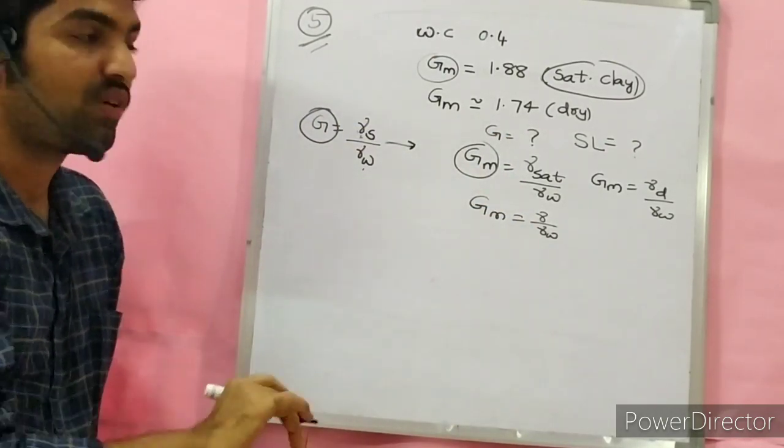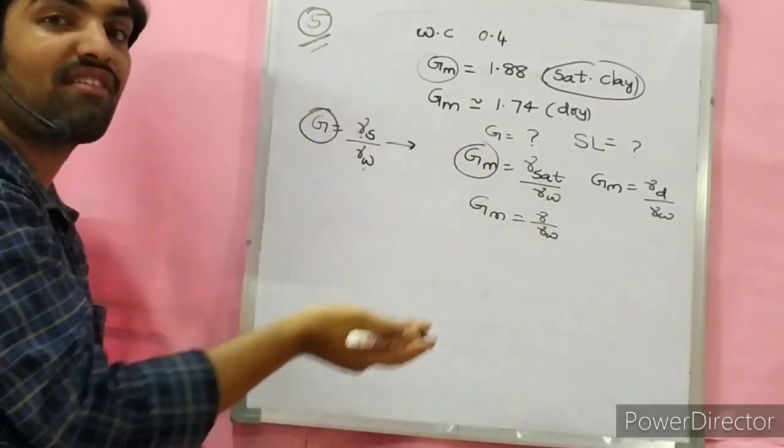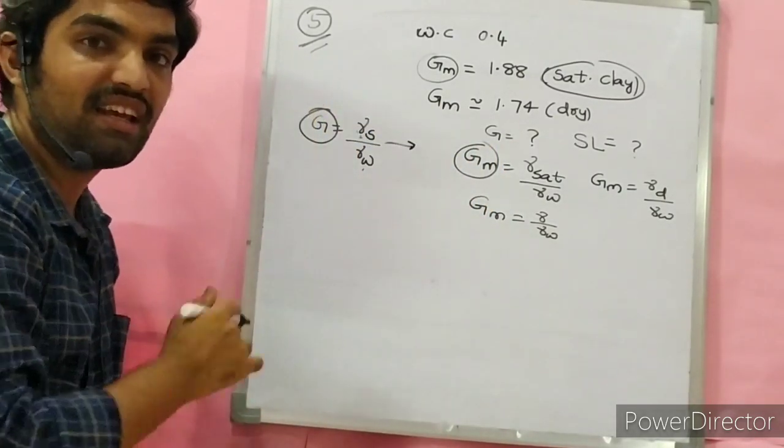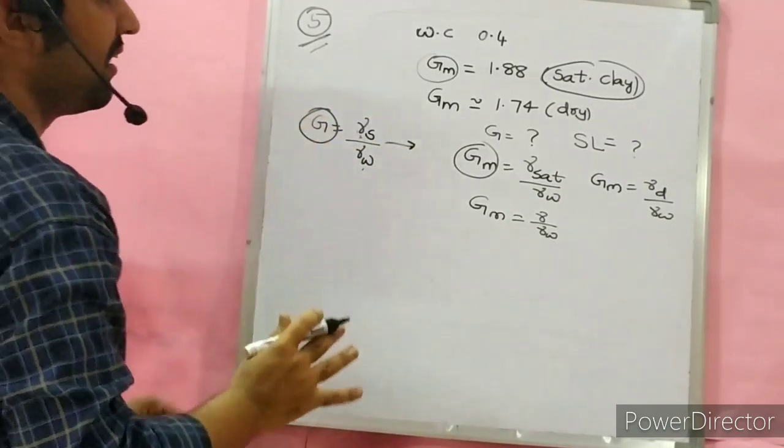Then which is greater, Gm or G? That you refer on your own. I will not explain that, because from the examples or from experiments, you can derive it on your own. I am leaving that as homework. This is an important concept, just remember the concept.